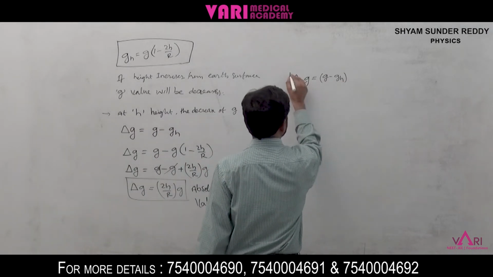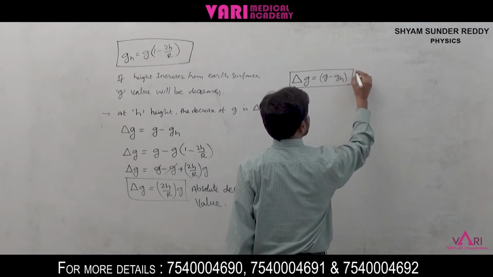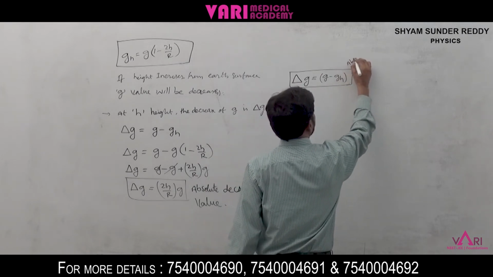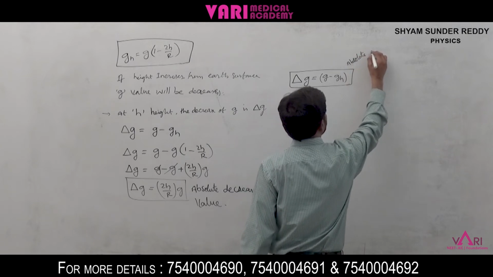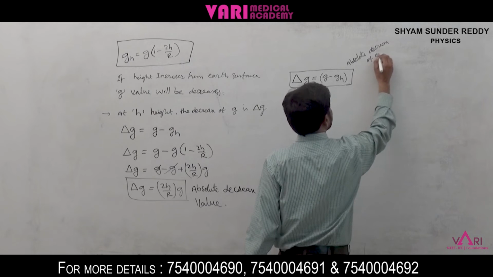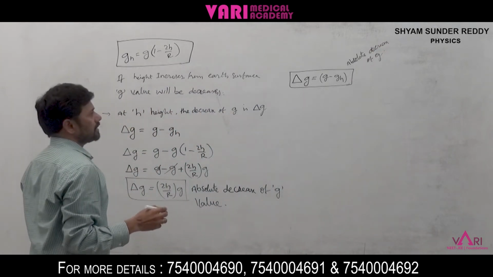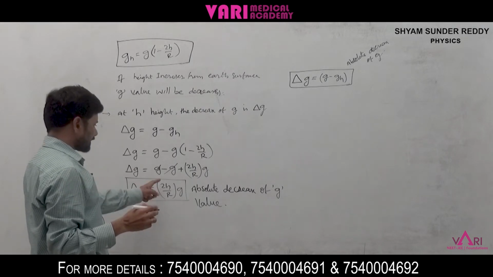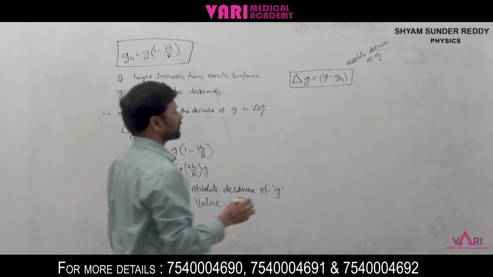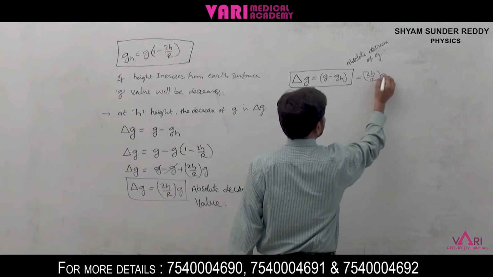This is called the absolute decrease of g, which is nothing but 2h by R into g.